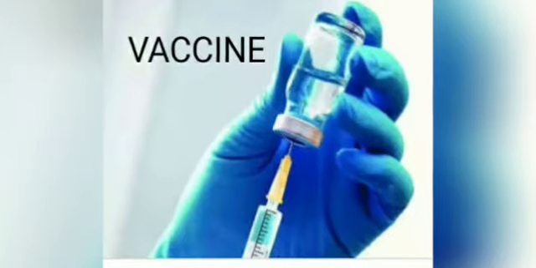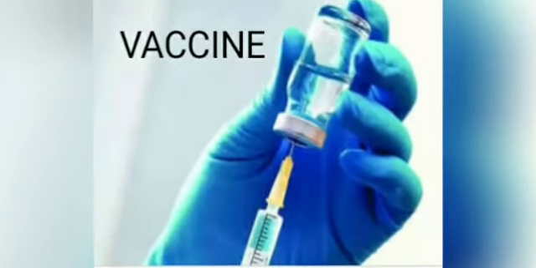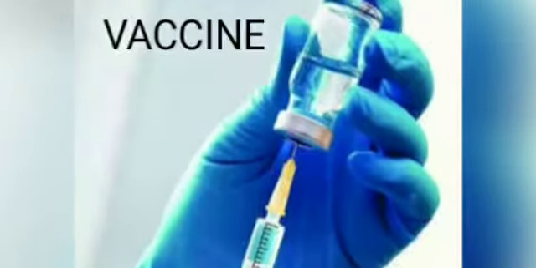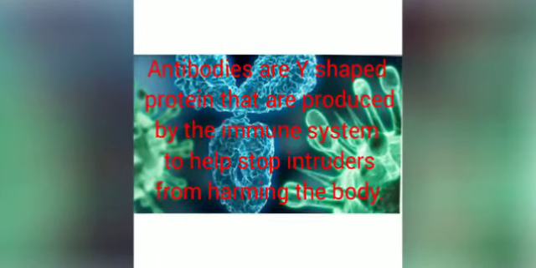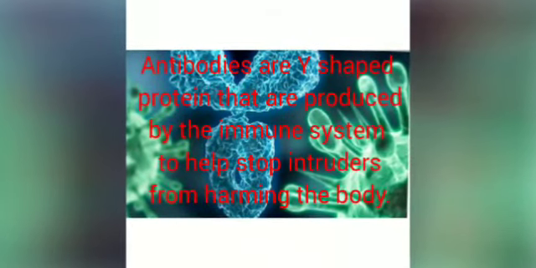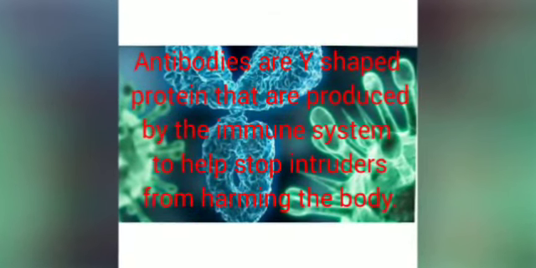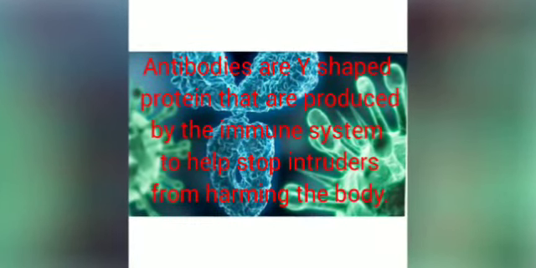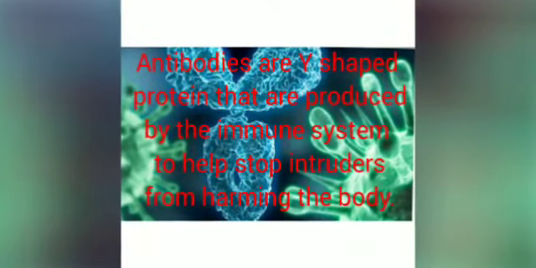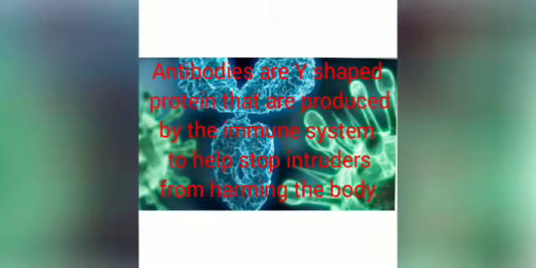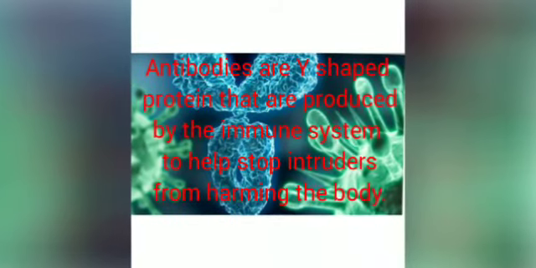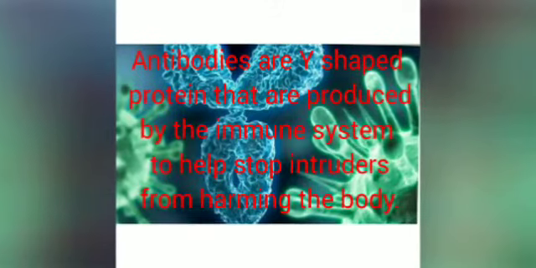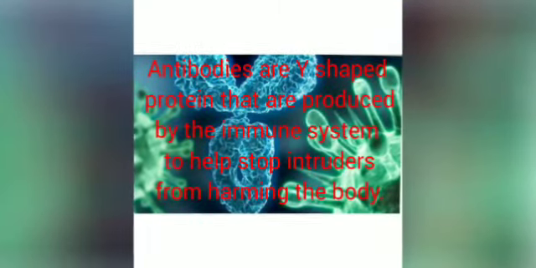Now we'll move on to vaccine. When disease-carrying microbes enter our body, the body produces antibodies to fight the invaders. So what are antibodies? Antibodies are white cell proteins that are produced by the immune system to help stop intruders from harming the body. So let us see how it works. The body also remembers how to fight the microbe if it enters again. So if dead or weakened microbes are introduced in a healthy body, the body fights and kills them by producing suitable antibodies. Understand? The antibodies remain in the body and we are protected from the disease-causing microbes.